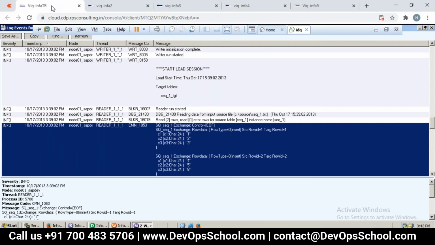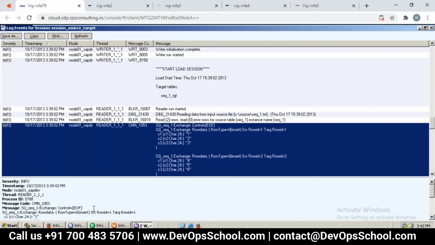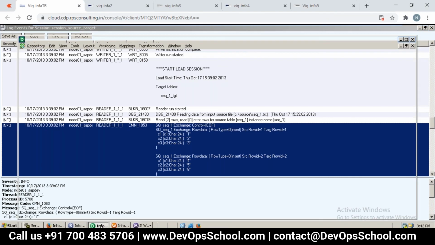So now we know how to change the trace level also. Likewise, you can also apply tracing at workflow level or specific to transformation level. Now we did it at session level, but you can also do it at transformation level. Let me show where we set the trace level.